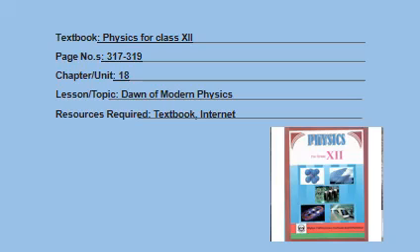Today we will discuss another topic of chapter number 18, Dawn of Modern Physics, that is Compton's effect, and we will cover page number 317 to 319 in today's lecture.